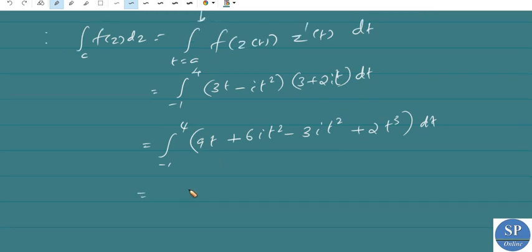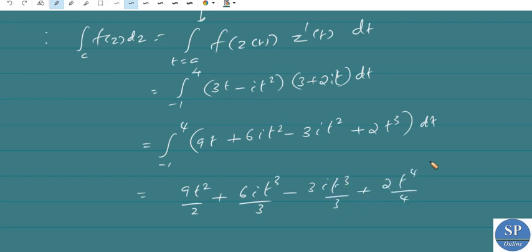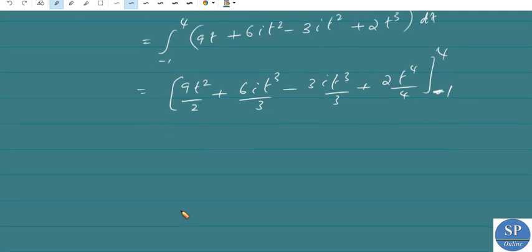On integration we get 9t square by 2 plus 6i t cube by 3 minus 3i t cube by 3 plus 2t power 4 by 4, from minus 1 to 4.